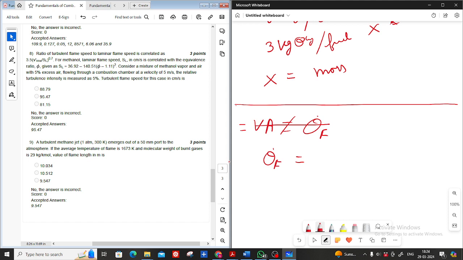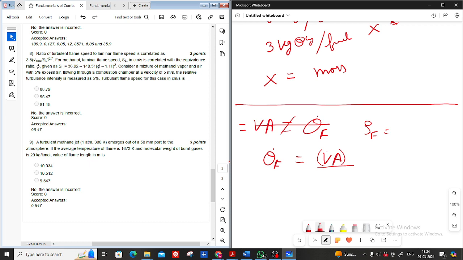So for the fuel flow rate, we are able to calculate because the fuel velocity is known to us. And the density of the fuel we can evaluate from P upon RT. We will get the density.